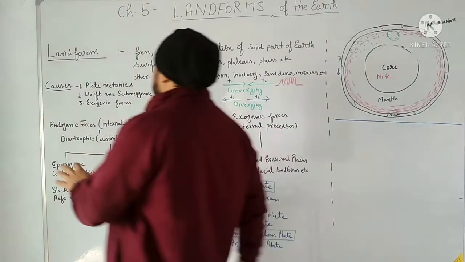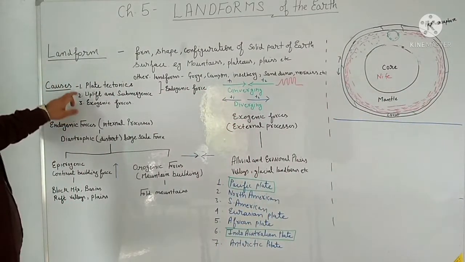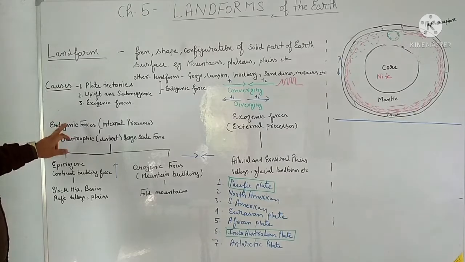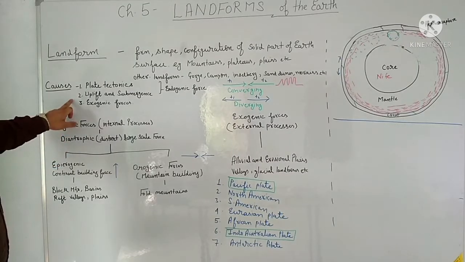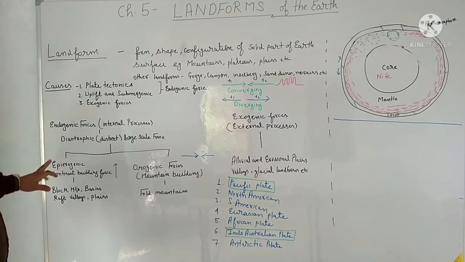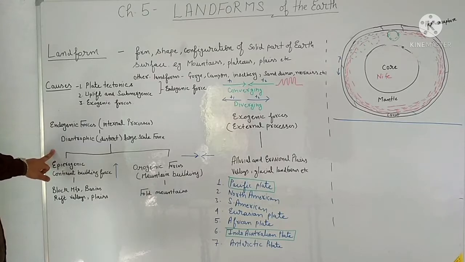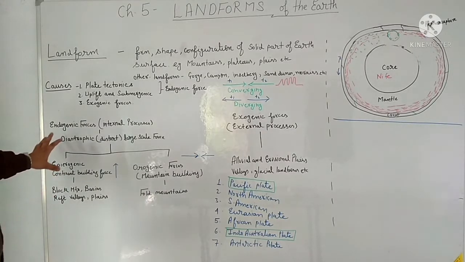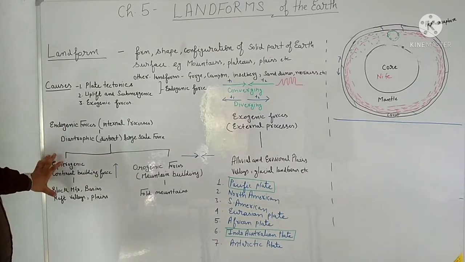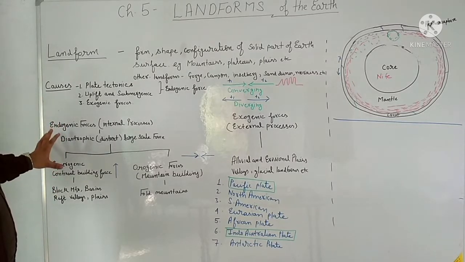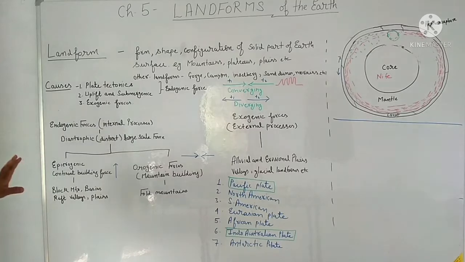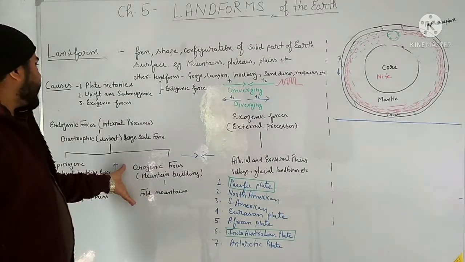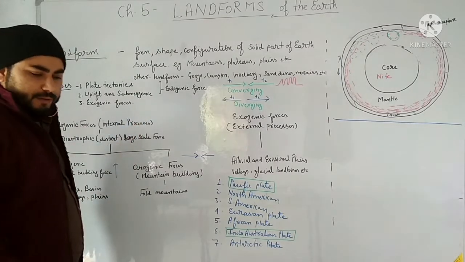So we were talking about two types, about plate tectonics, right? And in that, uplift and submergence, right? And here we were talking about epeirogenic and orogenic forces, okay. So this epeirogenic force is the uplift and submergence force, and orogenic is the horizontal movement.